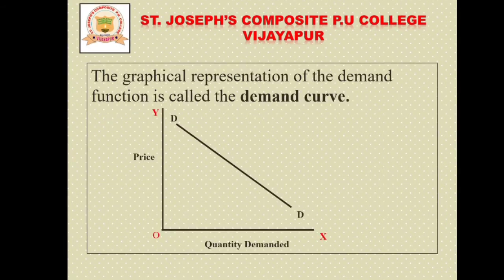Then how to express the demand curve? First of all, you need to know what a demand curve is. A demand curve is the graphical representation of the demand function. The demand function consists of the determinants of demand and the quantity demanded, and it can be expressed with the help of a graph, then it is called a demand curve. Here you can see DD means demand curve.